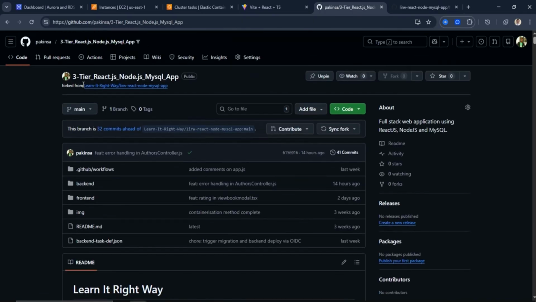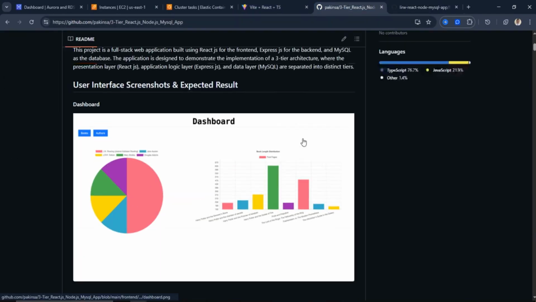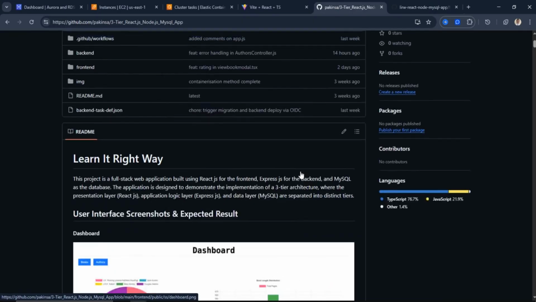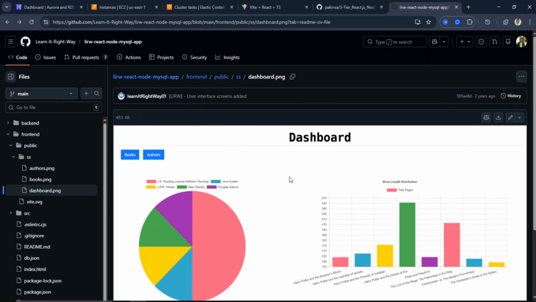So let me close out all of this. I believe you understand this better now. So we have an example of an application. If you look at this website, look at this screenshot here. This is my GitHub repository. Now, I had a repository from Learn It Right. So Learn It Right is an organization.